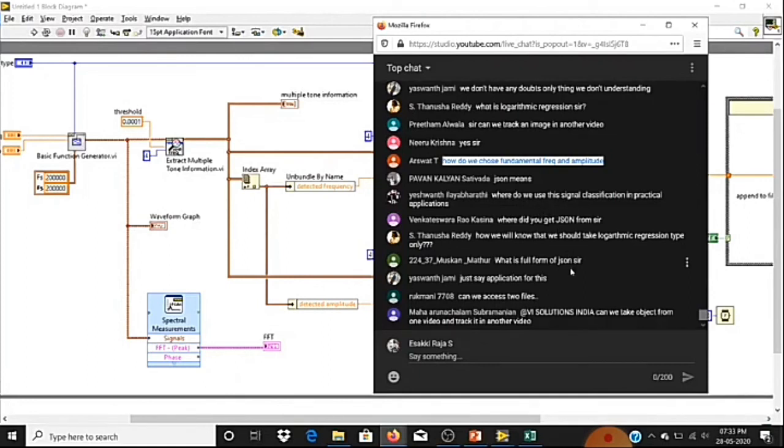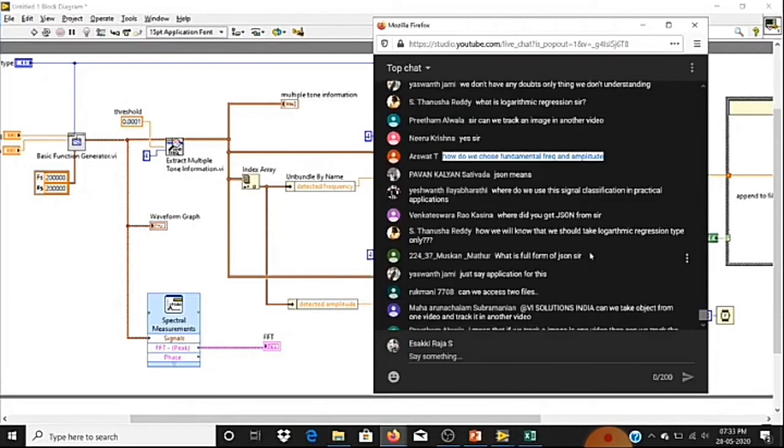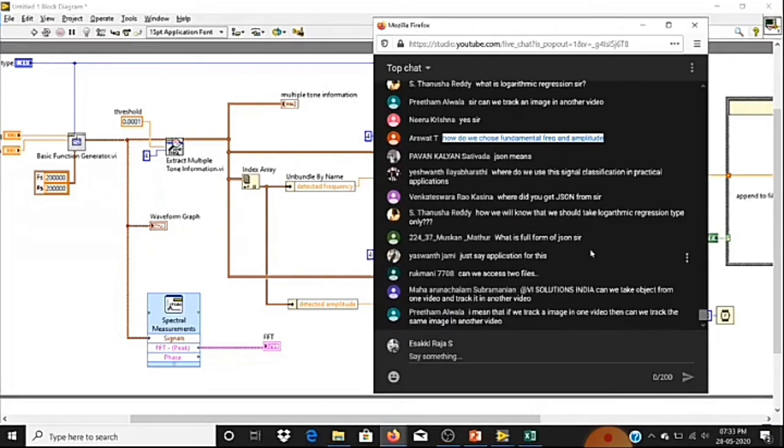Where do we use signal classification in practical applications? Think that you want to identify noise in your signal. In those applications you can use these techniques. Where do we get a JSON file? There is a subVI that we will share. Those functions will be shared with you.